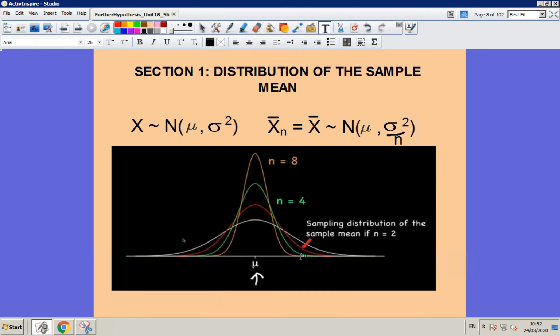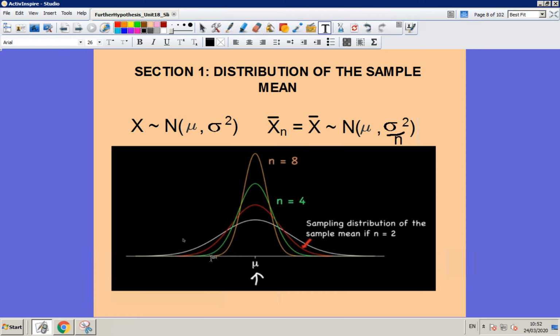If we take a sample size of 2, so we take lots of samples of 2 gerbils and find the mean mass of those 2 gerbils, you can see that our outcomes form a normally distributed function. If we take samples of 4 gerbils at a time and find the means of those sets of 4 gerbils, they form a normal distribution as well, and so on.